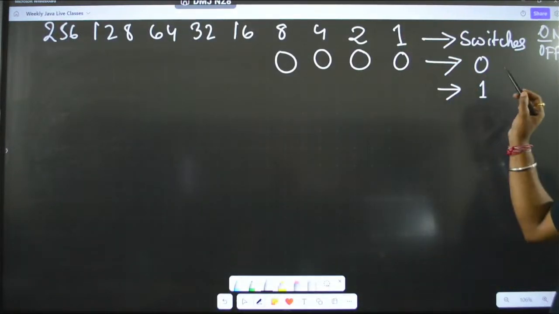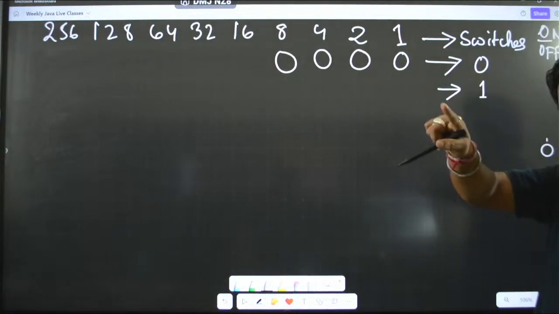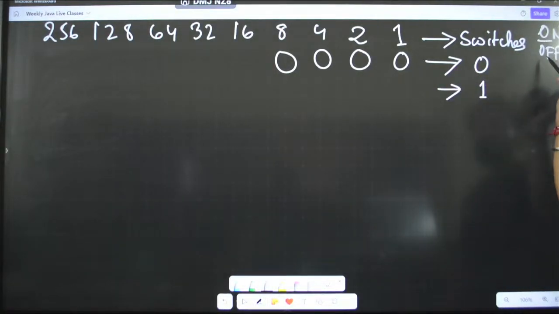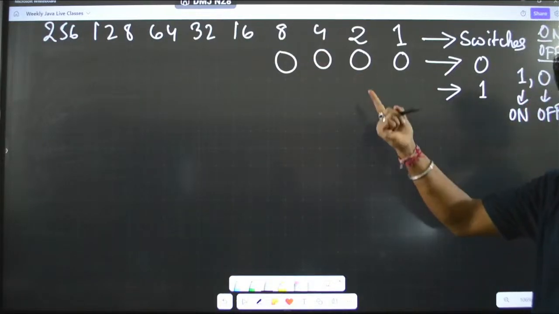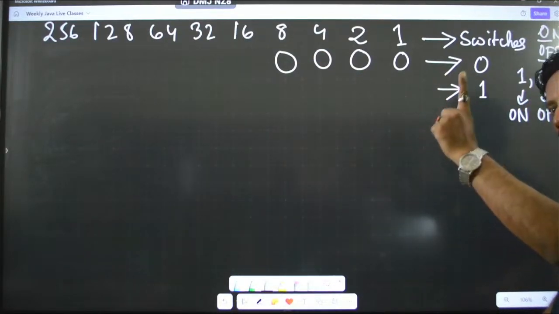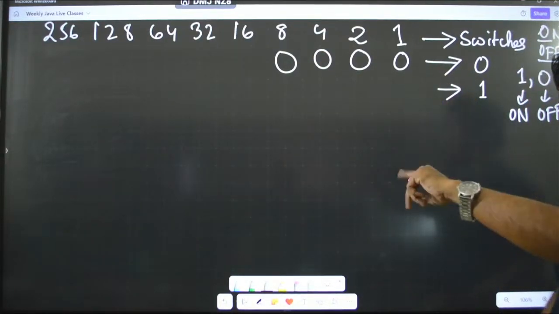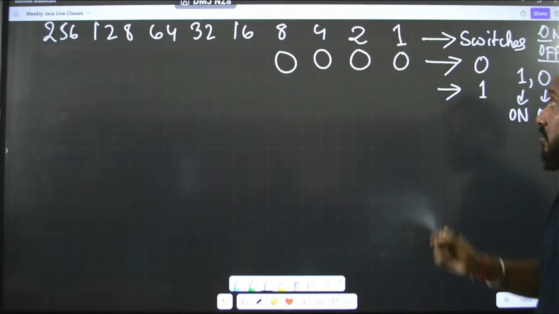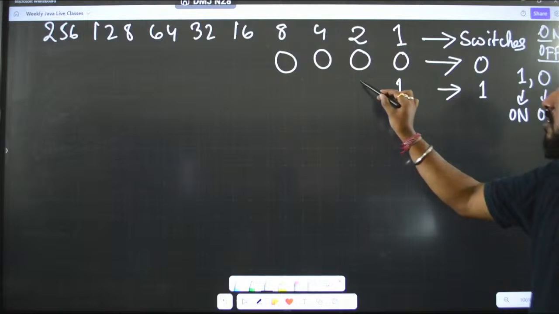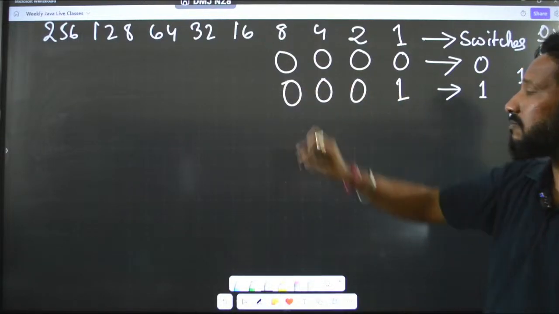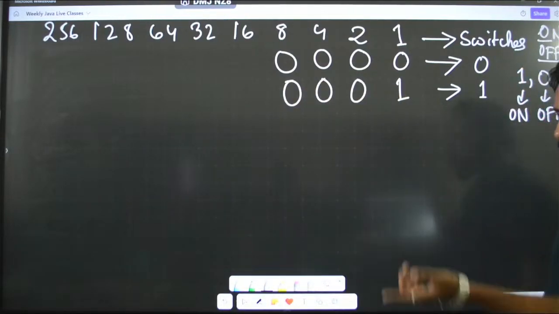I have already told you in programming, turning on and off is done by using 1 or 0, right? 1 means on, 0 means what? Off. So, whenever you turn these switches on and off, you will write 1 or 0. Whichever you are turning on, you will write 1, whichever you are turning off, you will write 0. Okay, makes sense? So, for 1 I have to just switch on this one. So, I will just write 1, all the others will become 0. Clear?